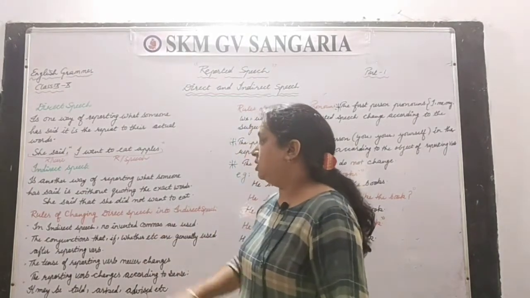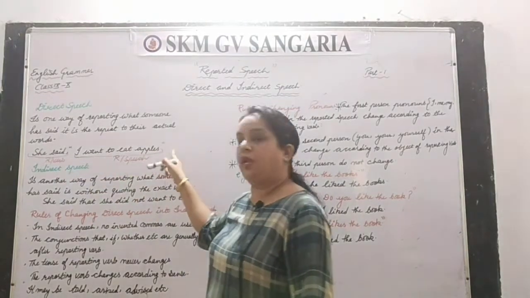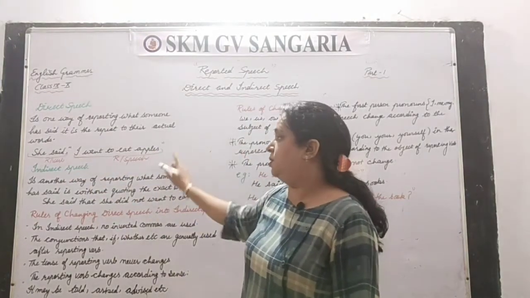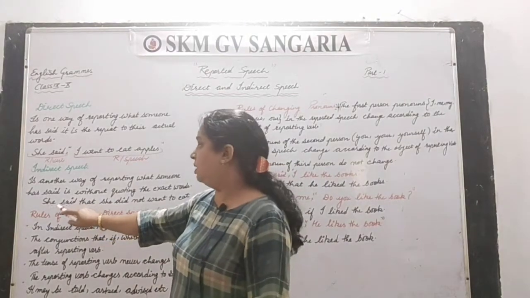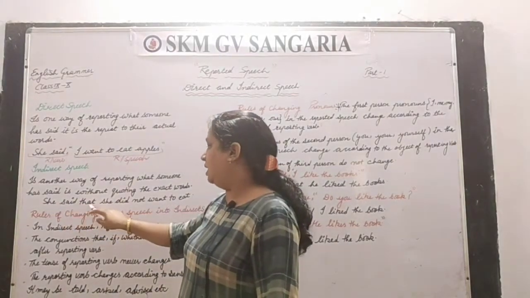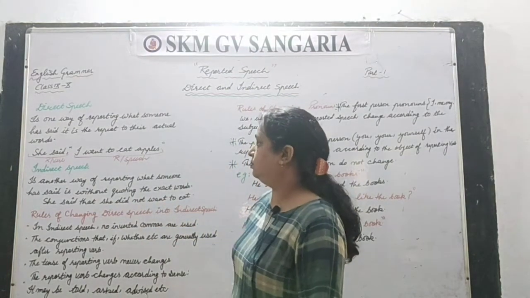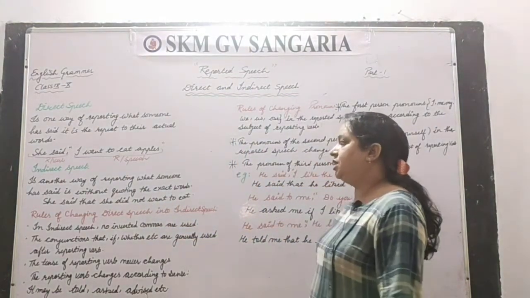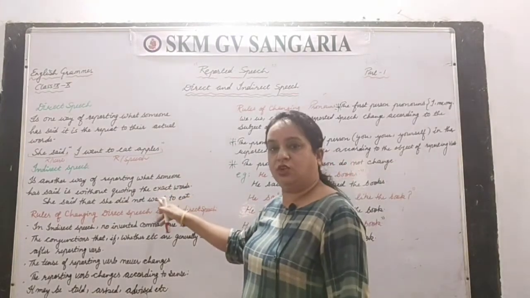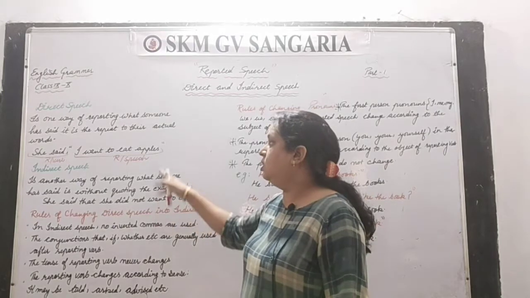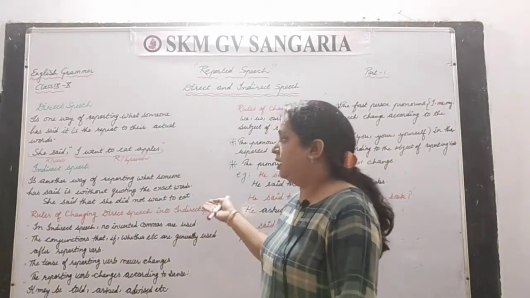See how? This is the example I have written. The same example I have taken. She said, "I want to eat apples." That is direct speech. The same thing when I write in indirect speech will become, she said that she did not want to eat apple. Right? Actually, this is not exactly the change of this. Clear? But this is another way of writing.